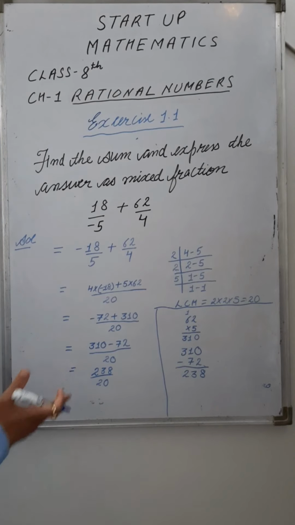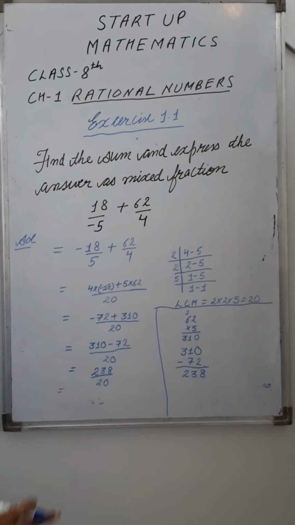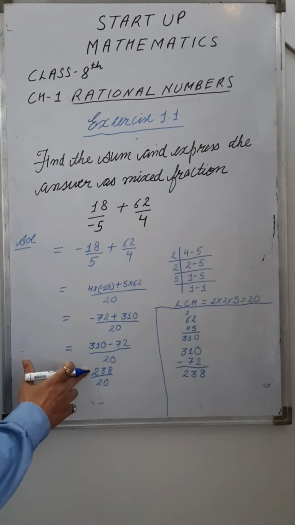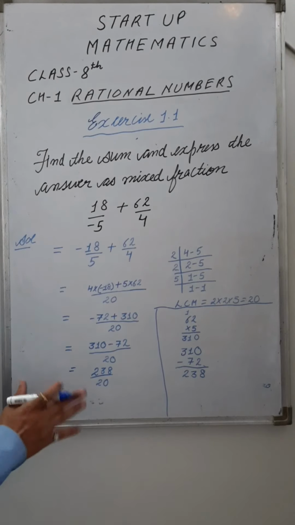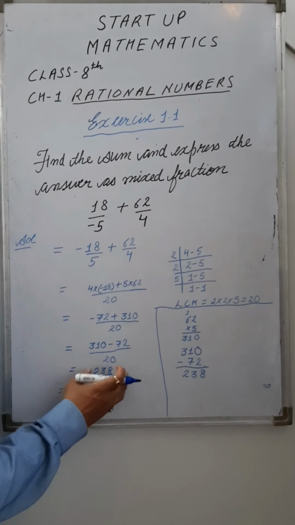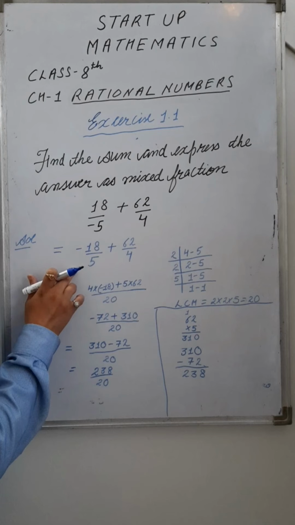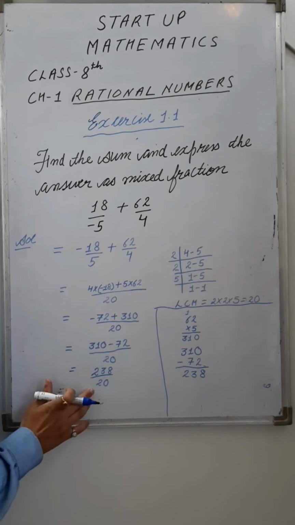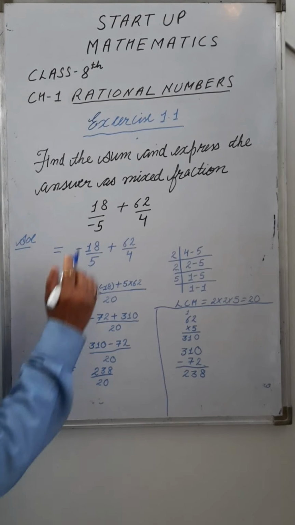It looks like a fraction in which the numerator is more than the denominator. Such a fraction in which the numerator is bigger than the denominator is called an improper fraction. Right? For now we are talking about rational numbers. The result we got on adding these two rational numbers, whether one has a negative sign and the other a positive sign, is a rational number. So the first part is complete.